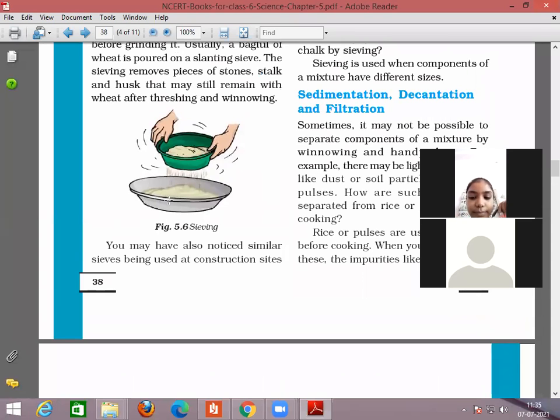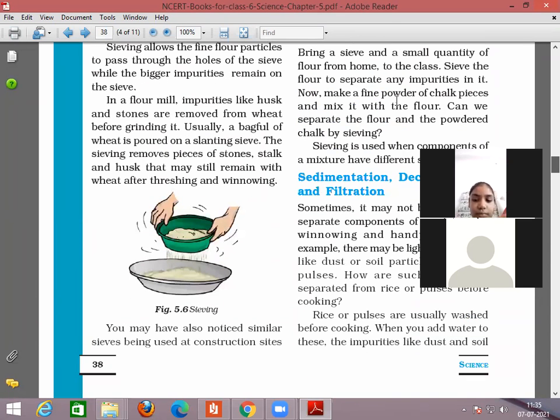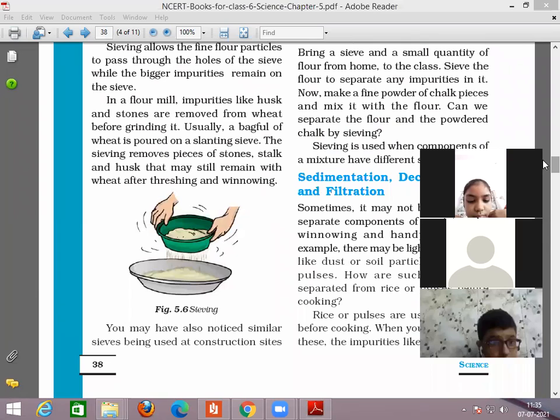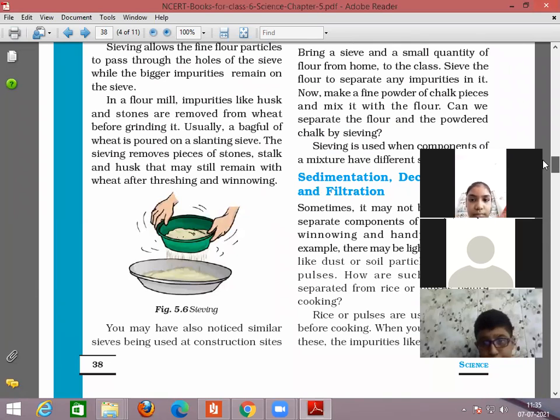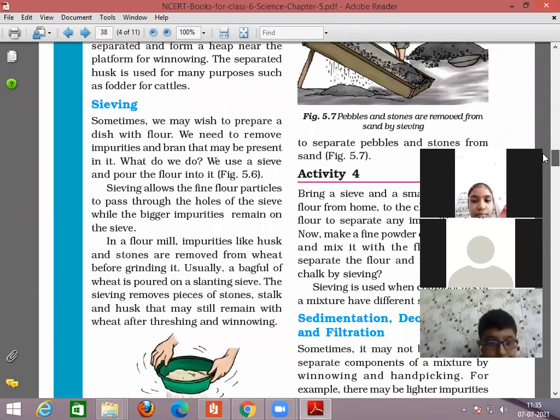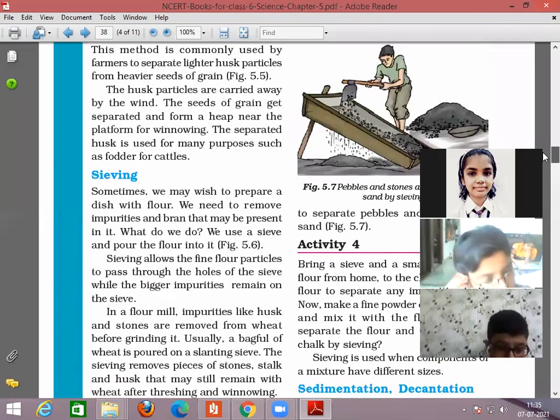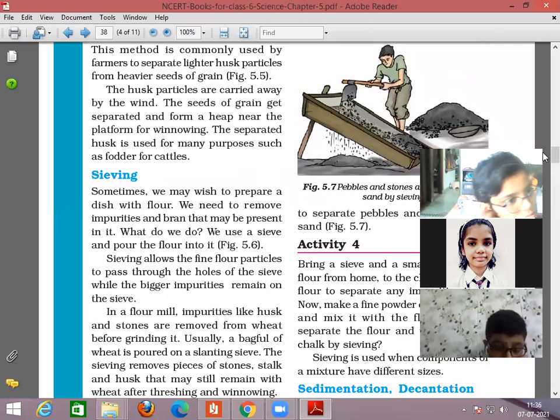So in sieving, different examples can be taken. Like this example yesterday was shown with the help of an activity that how sieving helps to separate the different objects, means unwanted particles like small particles of stone. Sieves can be of different sizes. That depends on what thing we need to separate. This is also sieving. This is also a method of sieving.